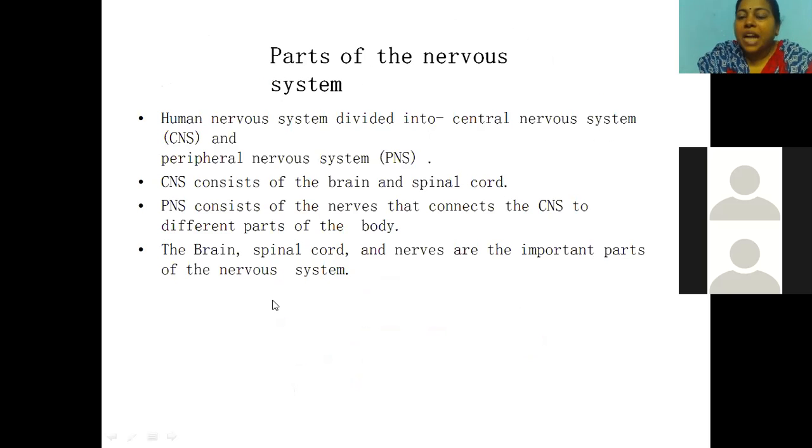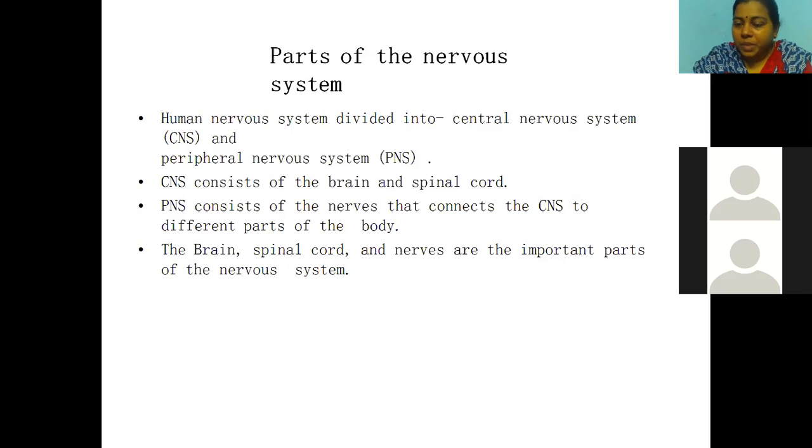Let us see the different parts of the nervous system. CNS and PNS. CNS is abbreviated as central nervous system, whereas PNS is the peripheral nervous system, children. CNS consists of the brain and the spinal cord, whereas PNS consists of nerves and other body parts.